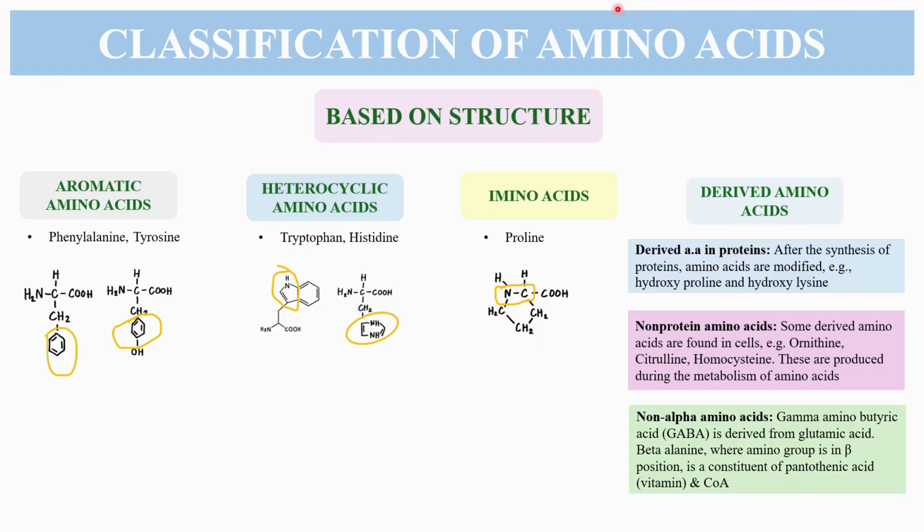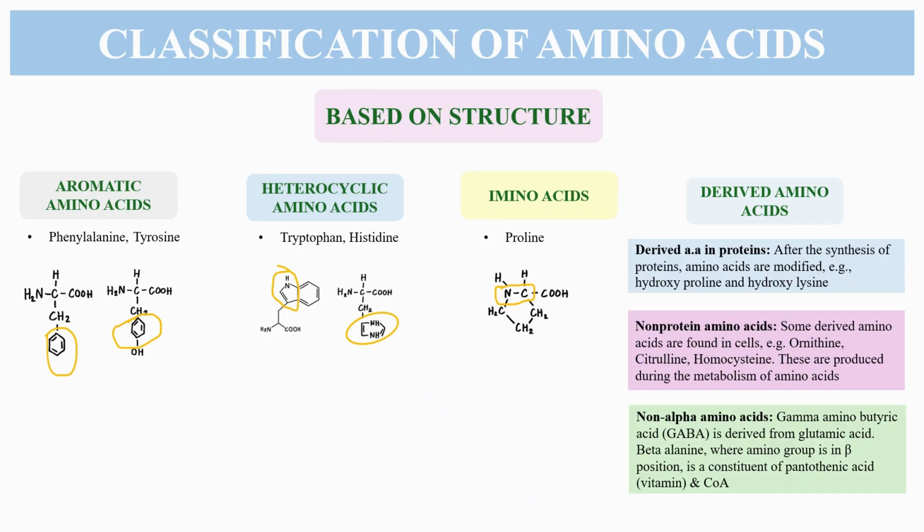Derived amino acids that are found in proteins are those that are modified after the synthesis of the protein, for example, hydroxyproline and hydroxylysine, which are found in collagen. Some derived amino acids are found in cells, for instance, ornithine, citrulline, and homocysteine, and these are produced during the metabolism of amino acids.